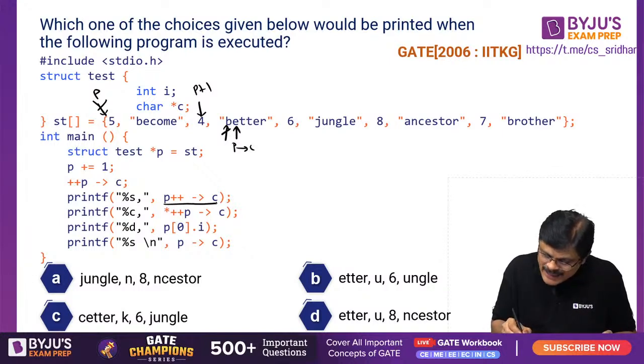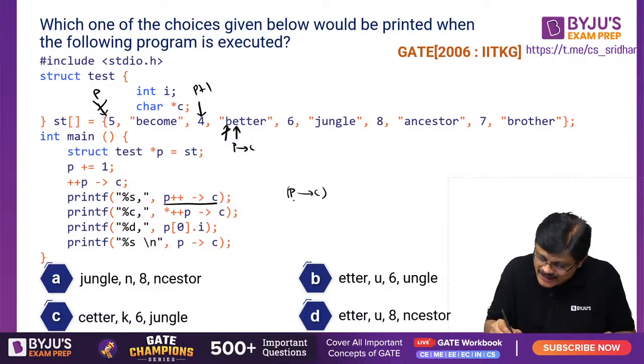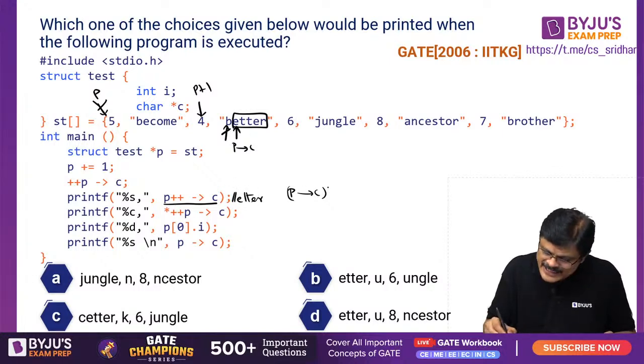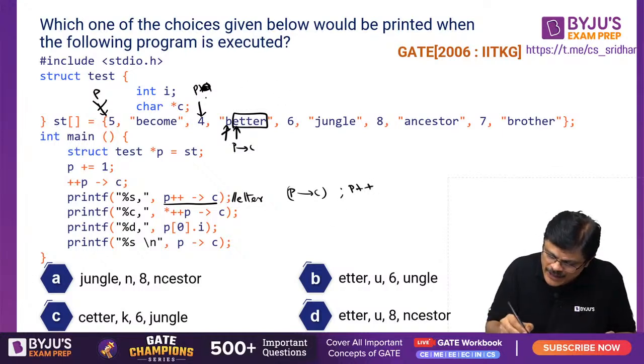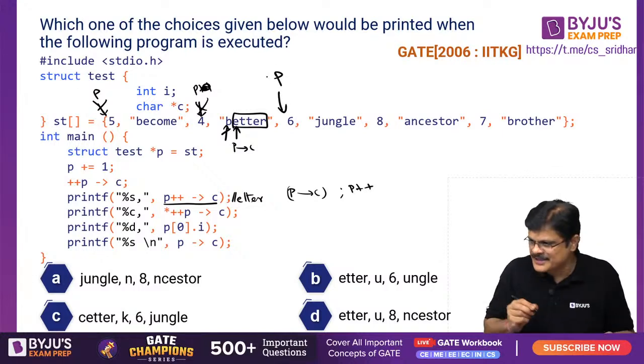And here what is happening is a combination of two things, that is P right arrow C. From there the string is printed, that is, from here the string is printed, that is enter is printed. After that P is incremented, that is P plus plus. P is equal to P plus 1, P is incremented to P plus 1. P plus plus means what, sir? P moves to the next location. Now P points to this next location, my dear friends.